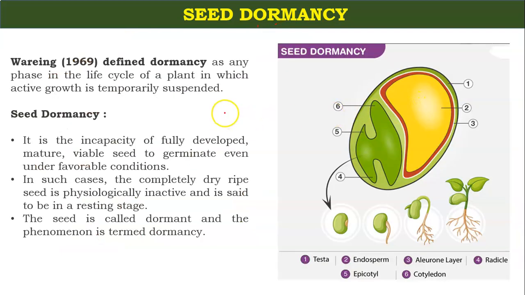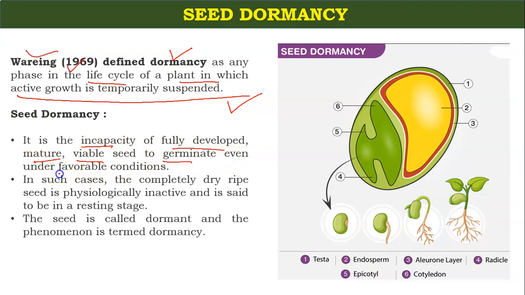Now, there are some definitions given by Waring in 1969. He defined dormancy as any phase in the life cycle of a plant in which active growth is temporarily suspended. Seed dormancy is the incapacity of a fully developed mature viable seed to germinate even under favorable conditions.